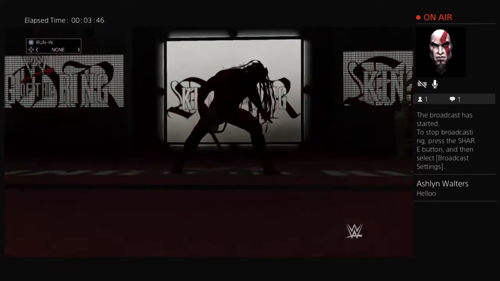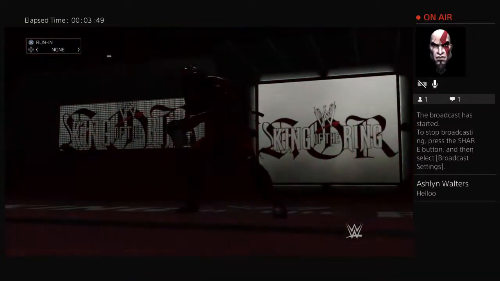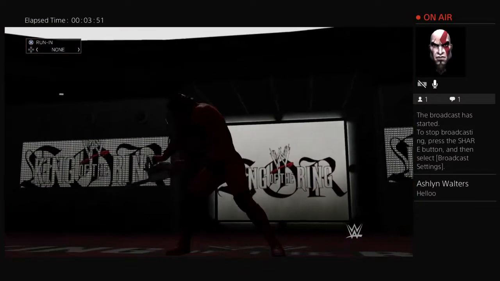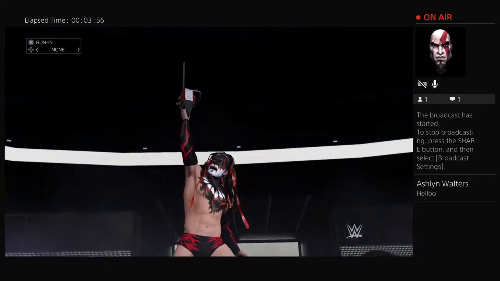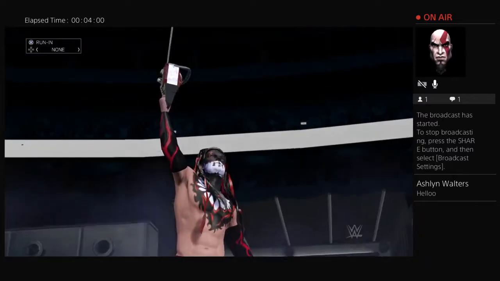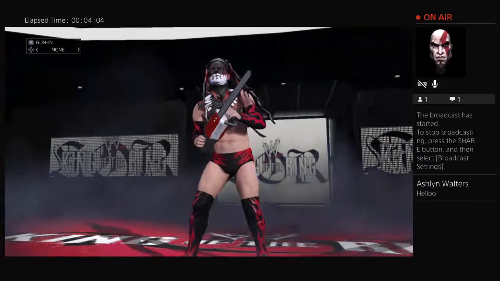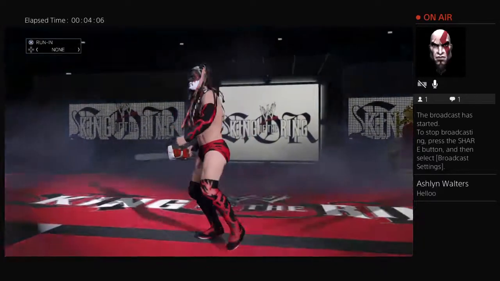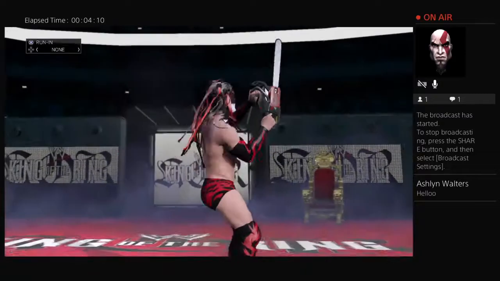As now Finn Balor, look at Balor. He is looking ready to go. The Demon King is showing up at tonight's King of the Ring tournament pay-per-view. And here comes Finn Balor, and he is repping the red, the black, and the white. The Demon King looks like he is back at his best. I feel like this is real bad news for Y2J Chris Jericho. This is going to be a real bad road for Jericho.